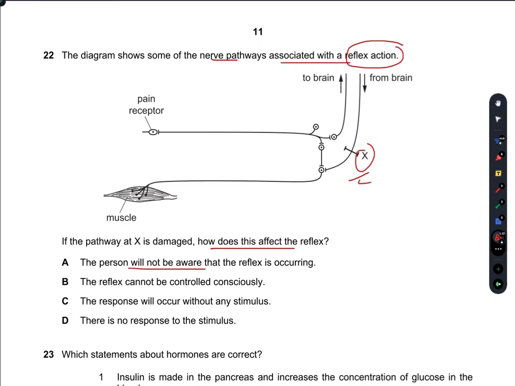No, he will be aware because the message is being sent to the brain. So the person will be aware that the reflex is occurring. So A is incorrect.